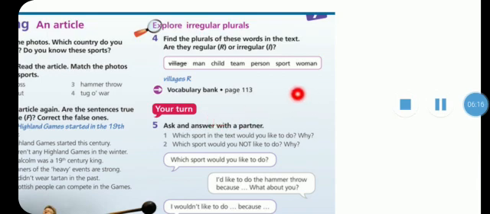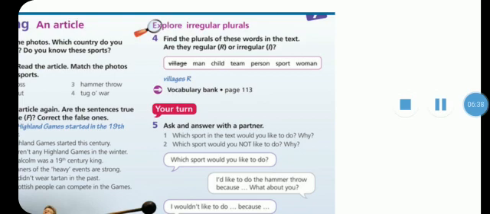In exercise number 4, we're going to find the plurals of these words in the text. Are they regular or irregular? If we can add s to it, then it is regular. If we can't add s to it, it is an irregular plural. Number 1, village, we can say villages, so it is regular.